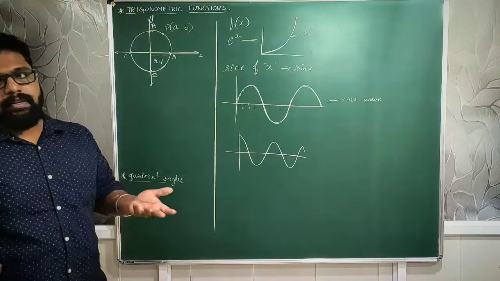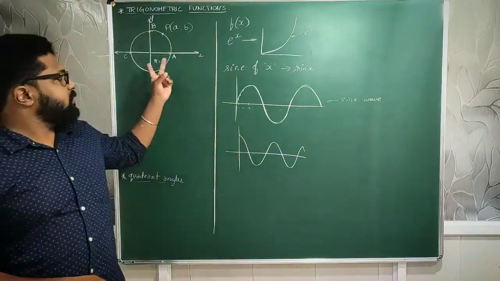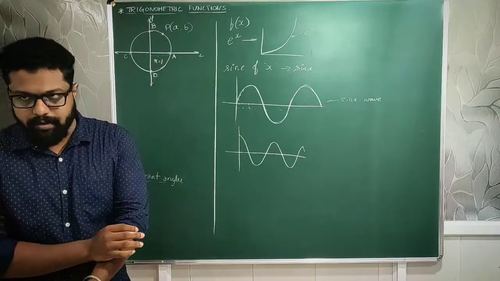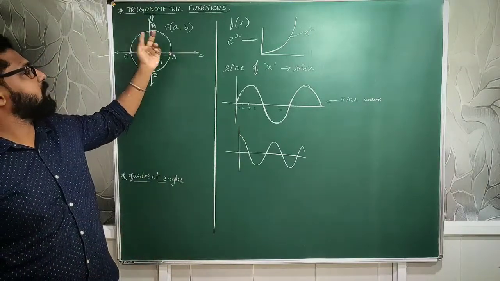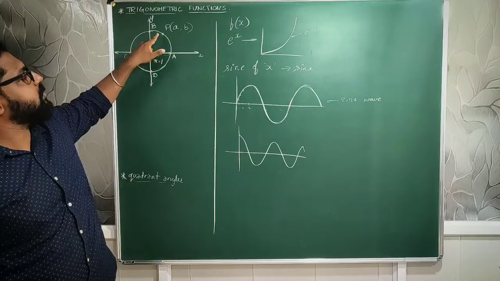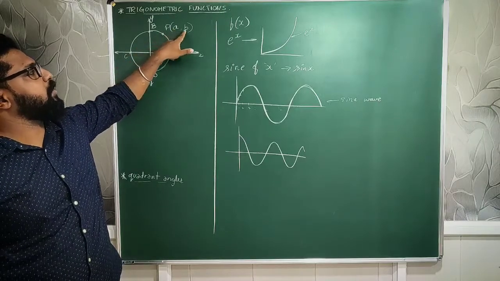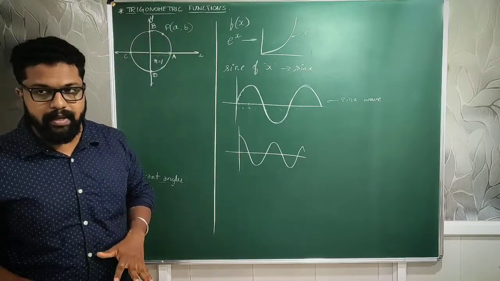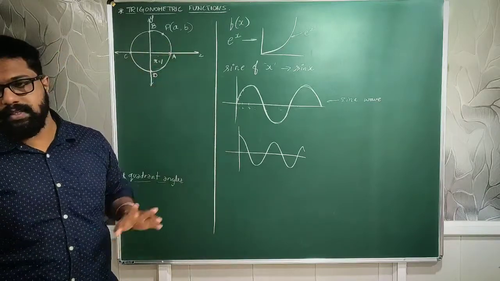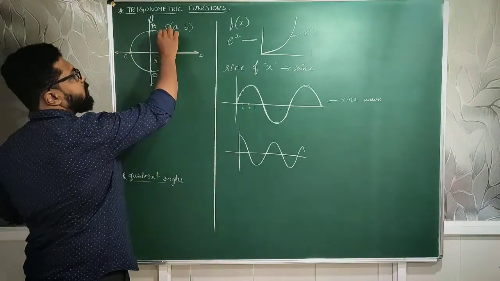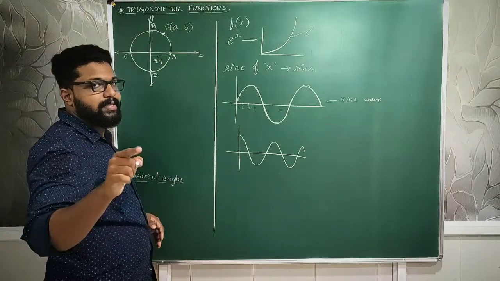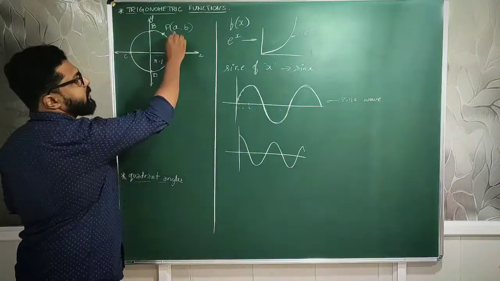It can be 1 centimeter, meter, whatever it is, based on whatever divisions in whatever unit you have done. So on that division, I will draw a circle, and let us assume there is a random point P of A comma B, with the coordinates A and B, on the circumference of the circle. So A is the x coordinate, correct?